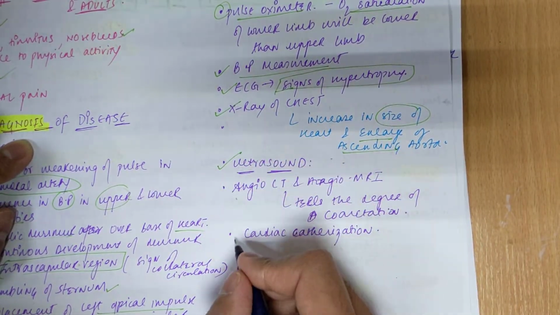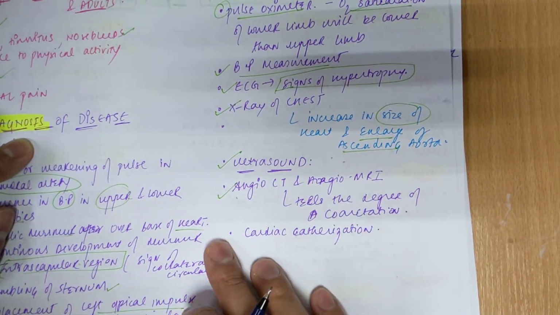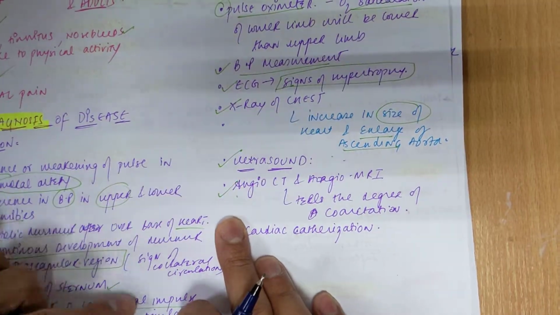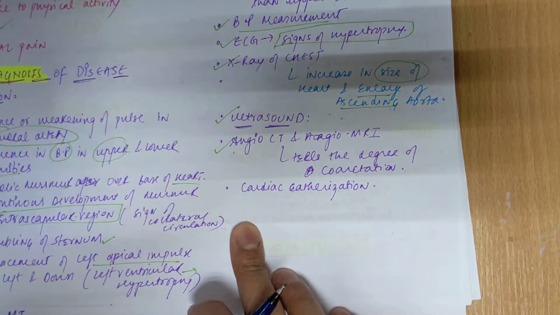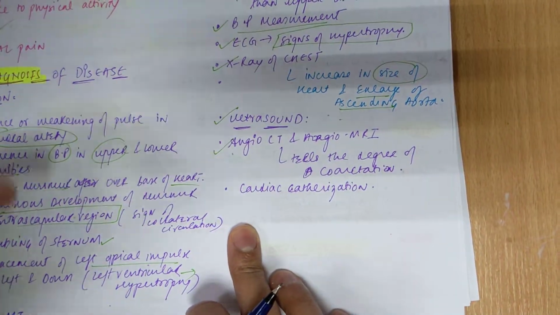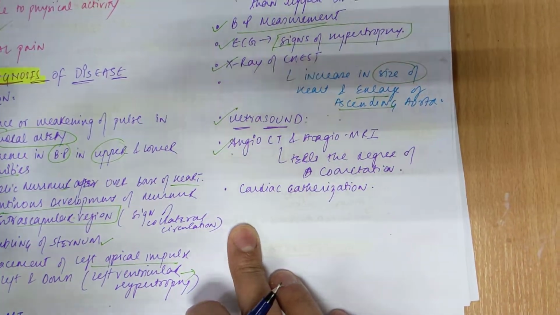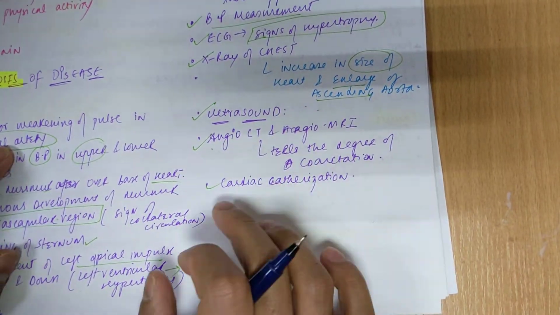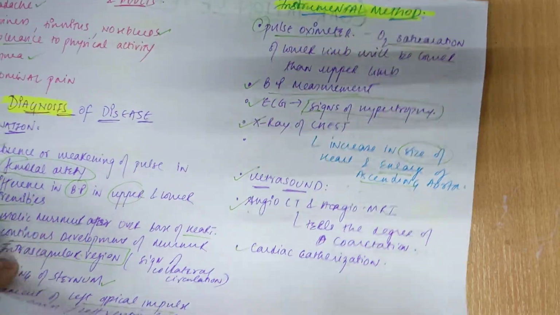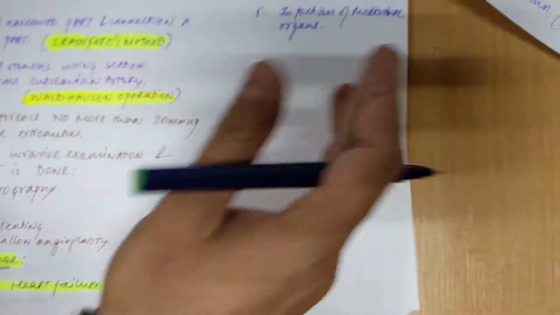Then we can do ultrasound, angio CT and angio MRI, which will tell the degree of coarctation, because we can see the image of the arteries and tell the level of the coarctation. Further, we can do cardiac catheterization.